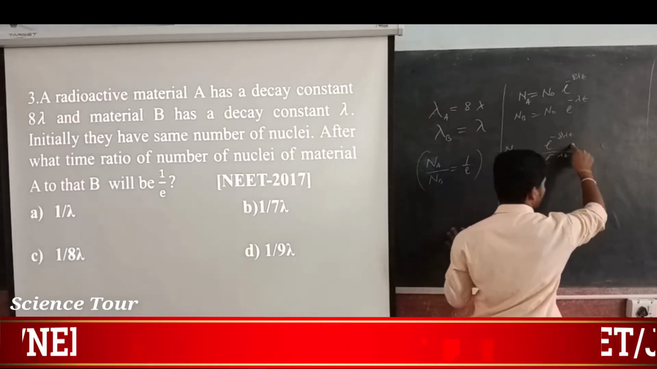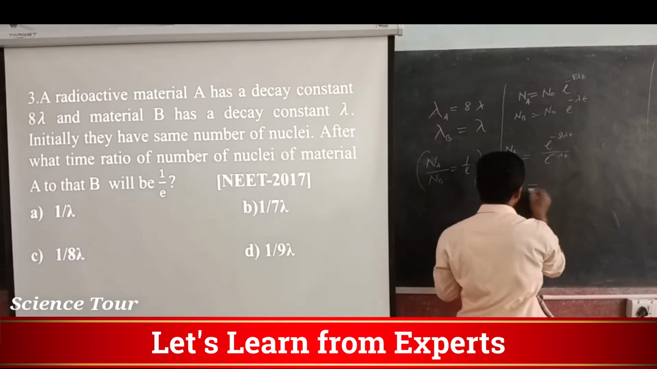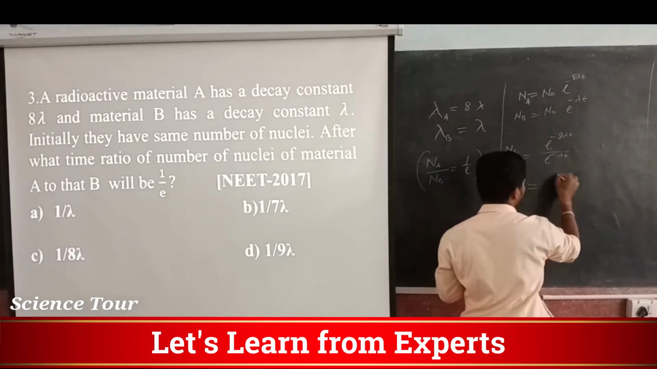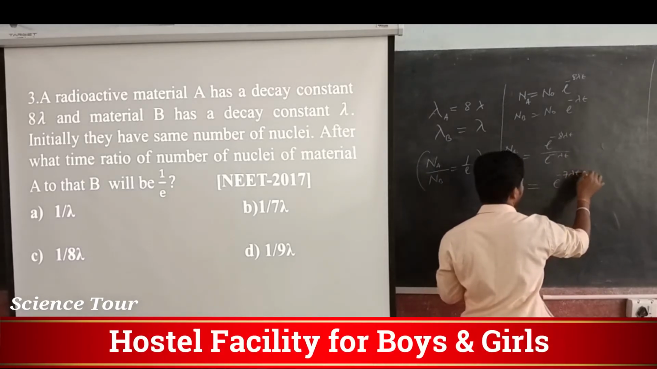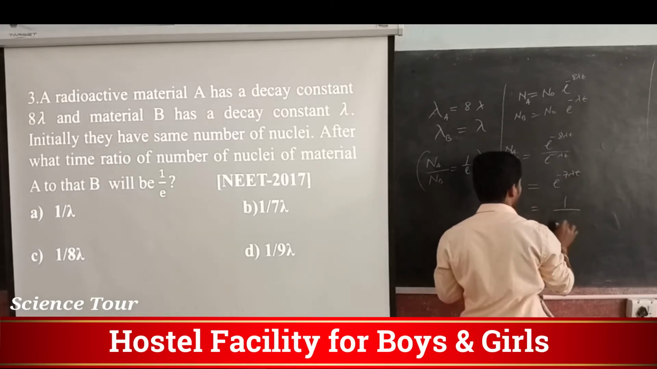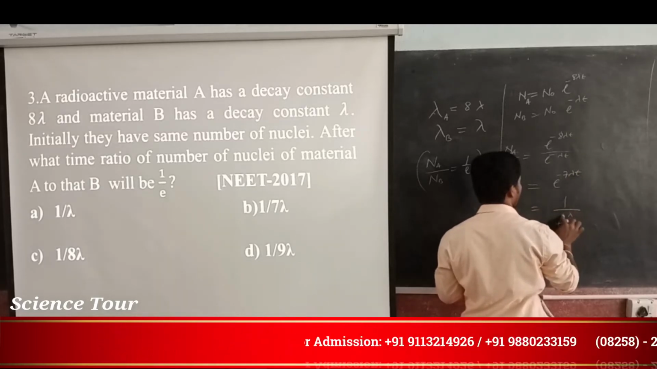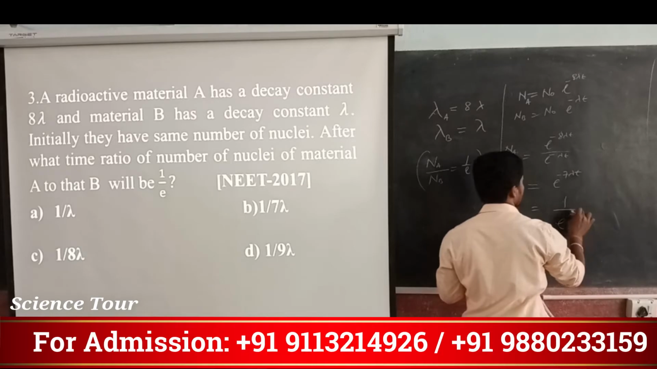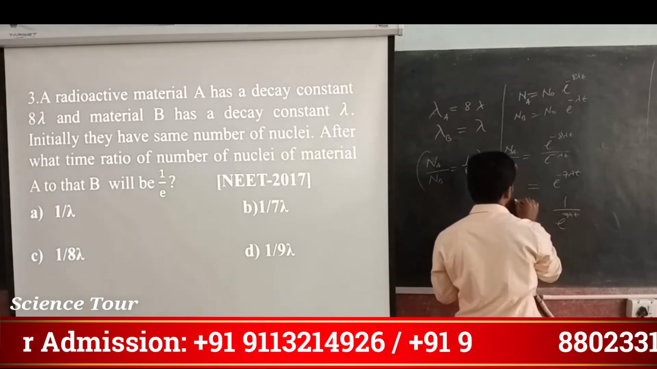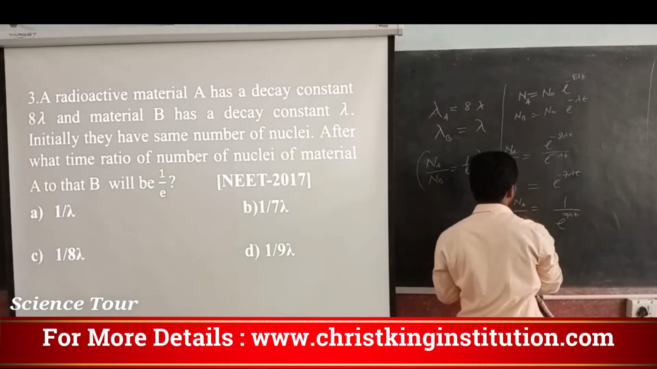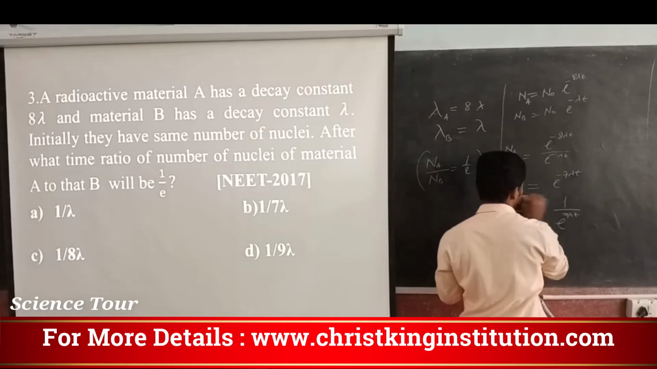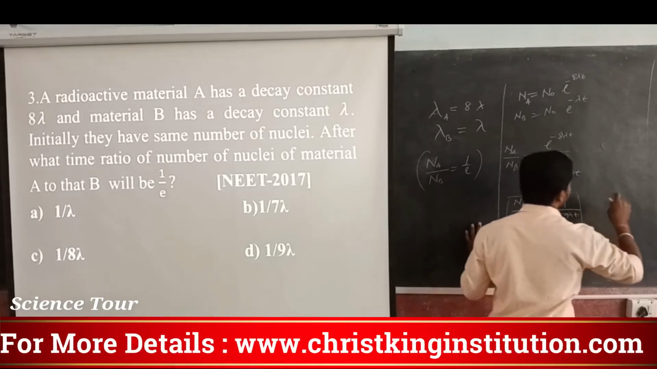It goes to the numerator, so minus 8 lambda t plus lambda t remains e to the power minus 7 lambda t. So you can write it as 1 divided by e to the power plus 7 lambda t, which is equal to Na divided by Nb. Okay, that is the thing.